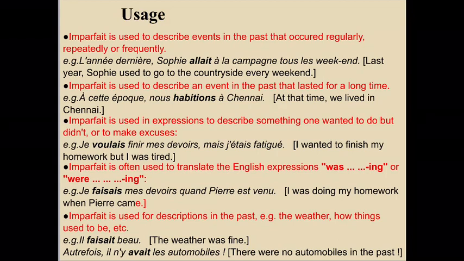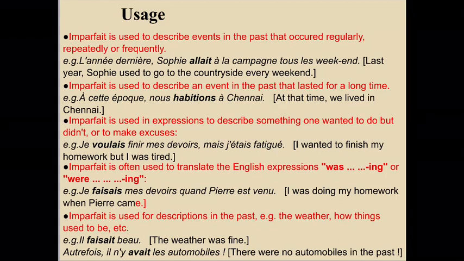Secondly, it is used to describe an event in the past that lasted for a long time. For example, à cette époque, nous habitions à Chennai. At that time, we lived in Chennai. That means there was a time that we lived in Chennai, so we lived in Chennai for a longer period of time. That's why it is an imparfait.